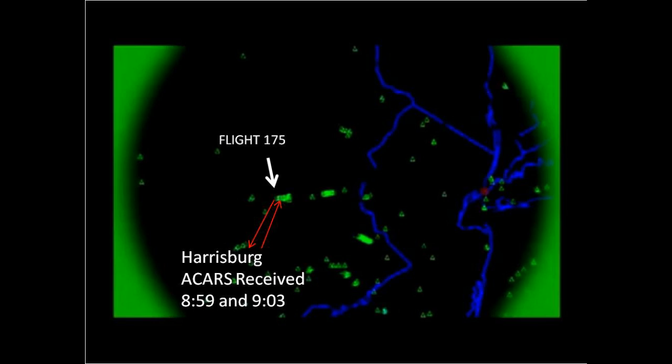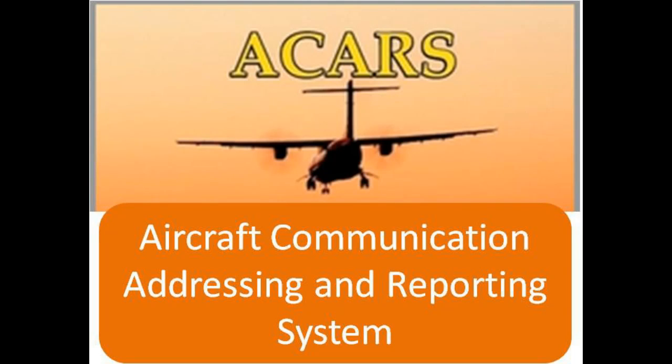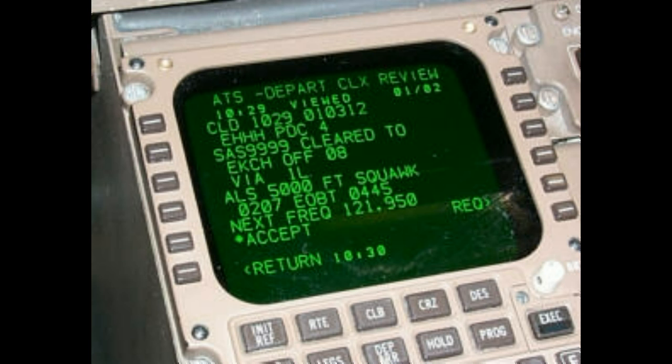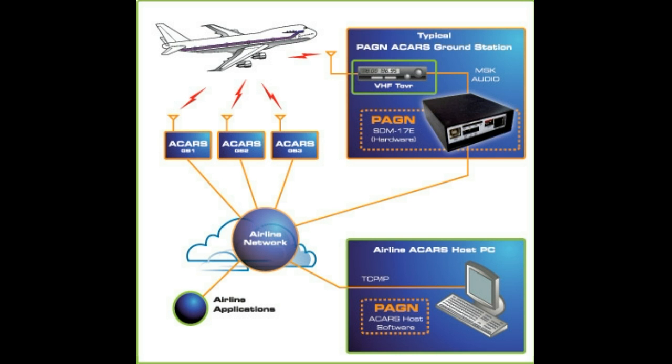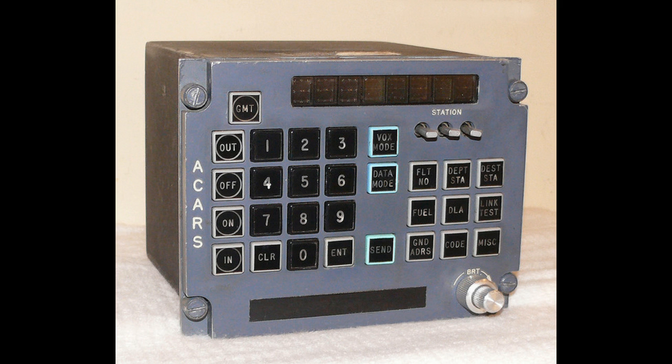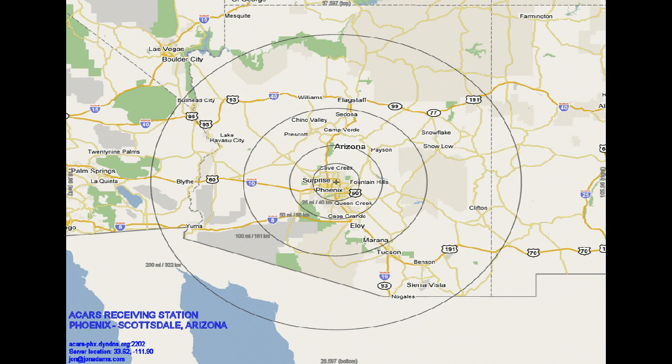At 8:59 and again at 9:03, Flight 175 successfully receives 2 separate messages from ACRES Harrisburg Station. Aircraft Communication Addressing and Reporting System is a text message service used by airlines and private flight. ACRES provides a data link by maintaining continual contact with whatever ground station is nearest to them. Like your cell phone, ACRES is always maintaining and searching for contact with the nearest station. It operates very similar to email.